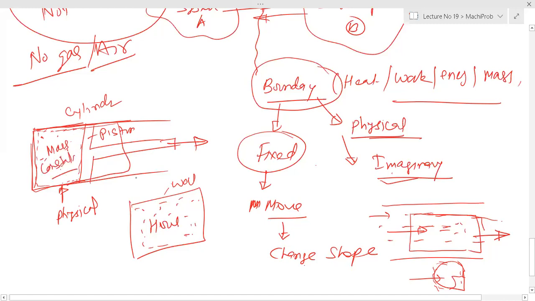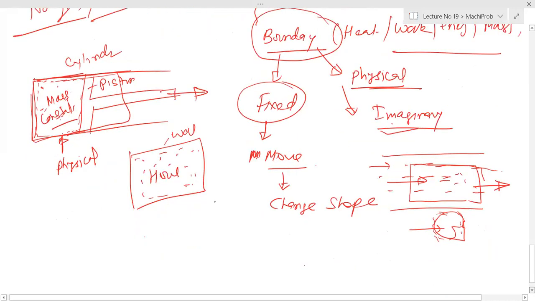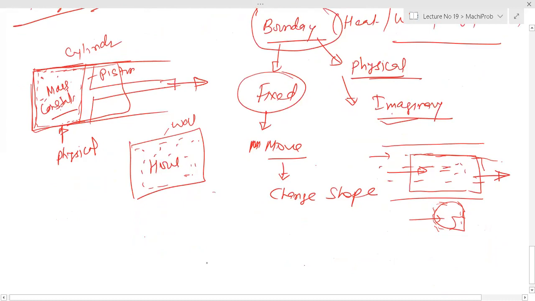The boundary can also change shape. For example, take a balloon. Suppose you press it. The size will change by a small amount. Initially you were taking this boundary, now this will be your boundary. That physical boundary changed. So the boundary can move and can change shape.